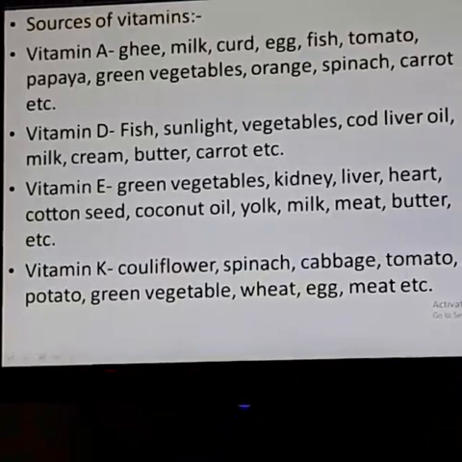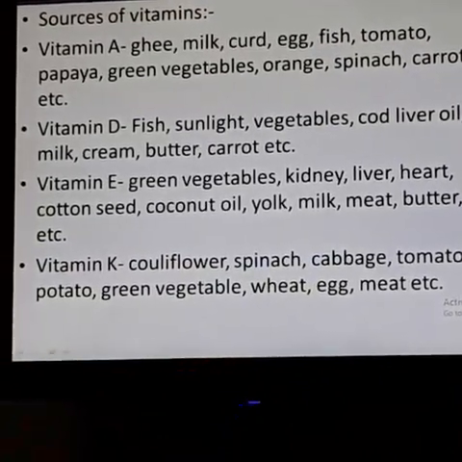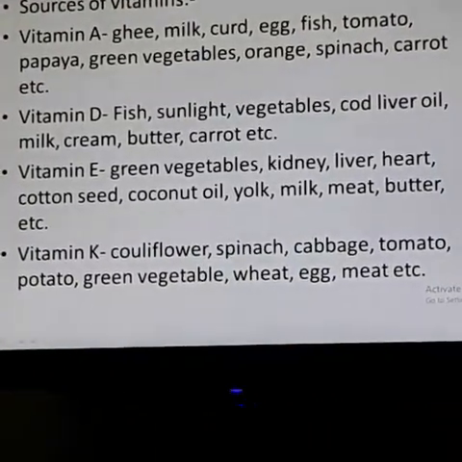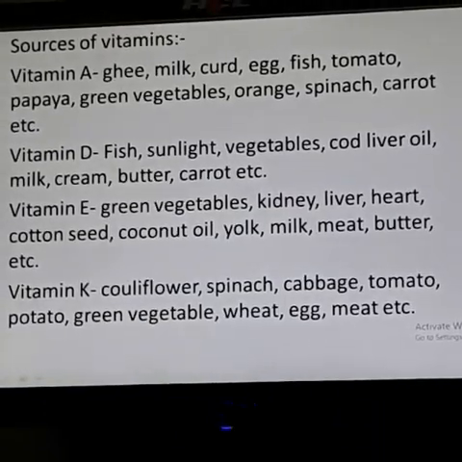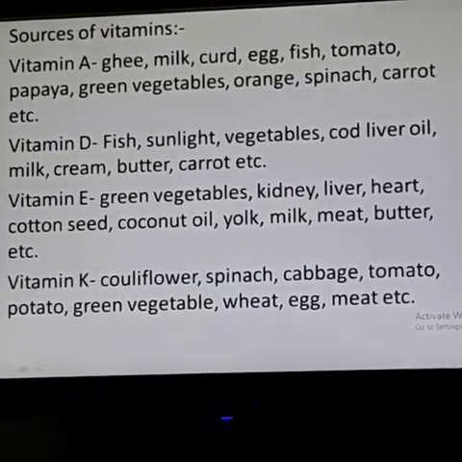Then second one is water soluble vitamins, that is vitamin B complex and vitamin C.